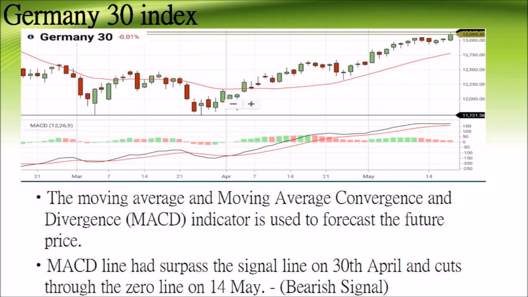Notice above that the MACD line surpassed the signal line on 30th April and cut through the zero line on 14 May. It is believed that the MACD line is at its peak, which means a bearish signal. This bearish position is somewhat risky as the MACD line might move further upwards.